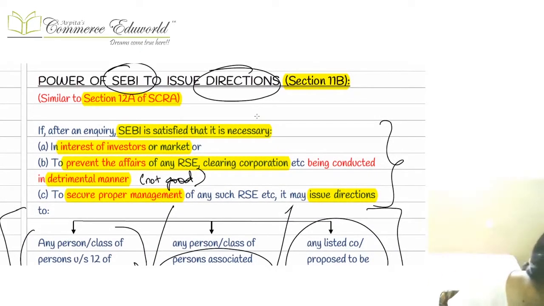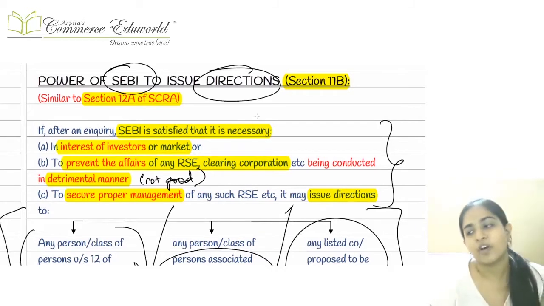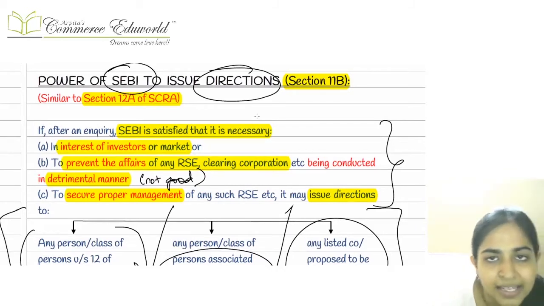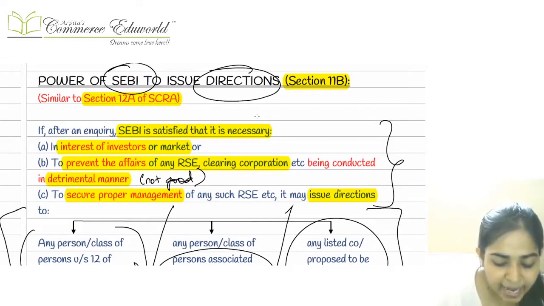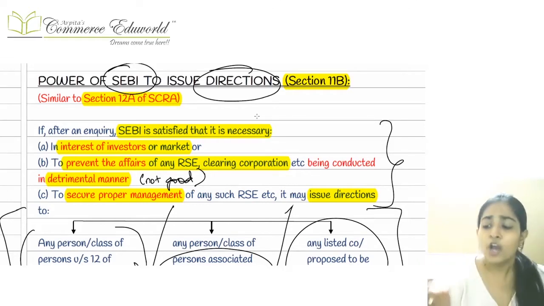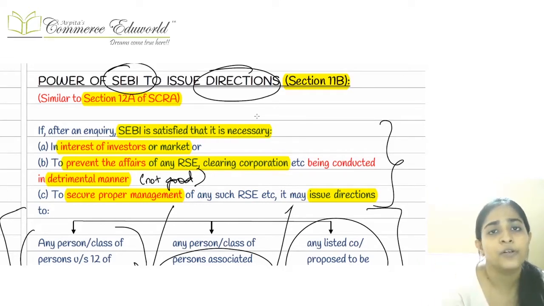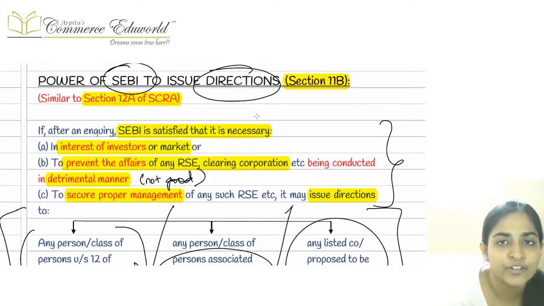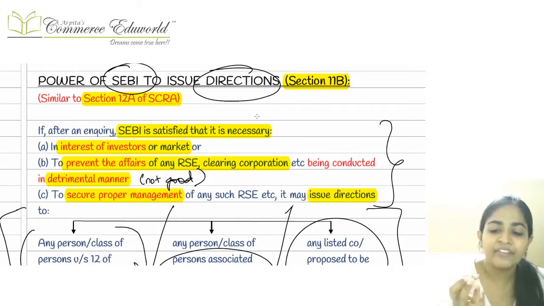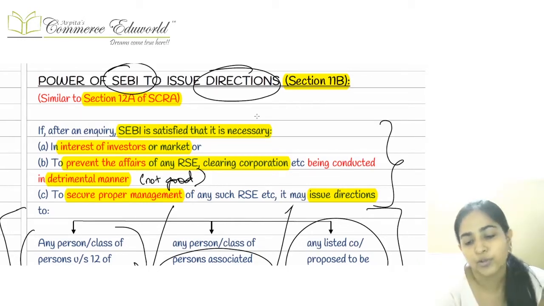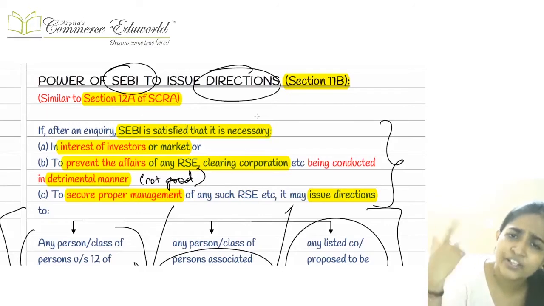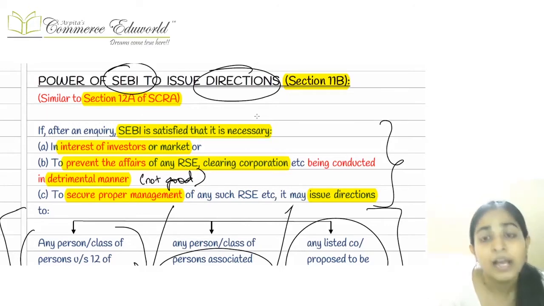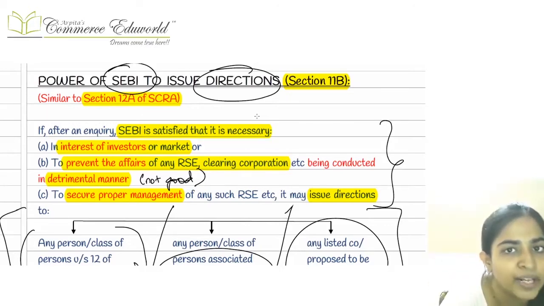Okay, coming to the next one, power of SEBI to issue directions, same answer as we had done in SECRA. SEBI has got the powers to issue directions to all the persons who are there under section 12 of the SEBI Act, meaning all those who had obtained the registration from the SEBI. It can give directions to the listed company or proposed to be listed company. It can give directions to the RTAs, brokers, etc. In which 3 cases can it issue directions?